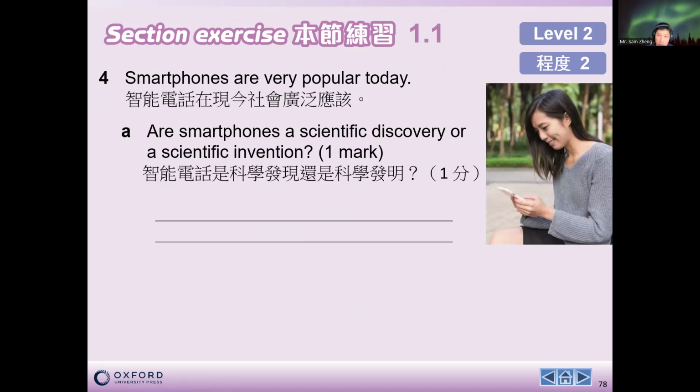Now, for example, this smartphone is very popular today. Is the smartphone a scientific discovery or a scientific invention? Definitely it's something that we make new, something new made by humans. So in this case, it would definitely be a scientific invention.